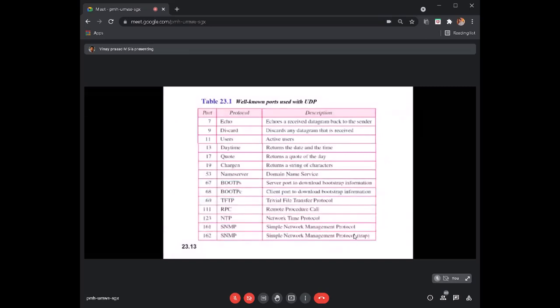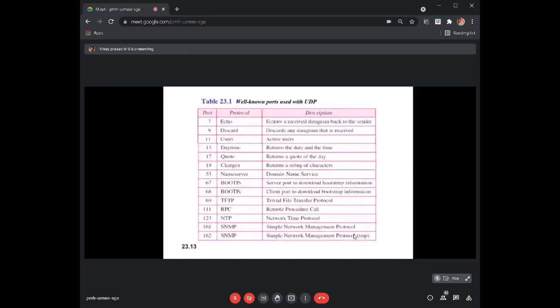Services, I could say an application, or even a protocol, and they have given the description next to it. As I told you, at the end of the table there are two SNMP entries: SNMP, the earlier version, and another one, SNMP trap. These two services use well-known port numbers 161 and 162, and are based on UDP.